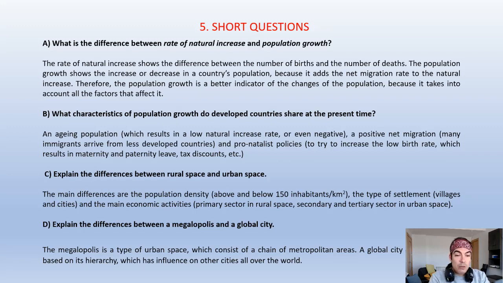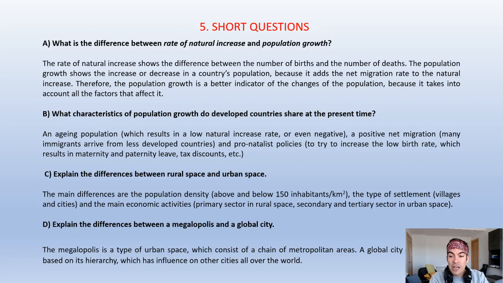The second one is, what characteristics of population growth do developed countries share at the present time? So these characteristics are the aging population, which results in a low natural increase rate or even negative. We have seen a negative increase rate in the tables of activity 3.